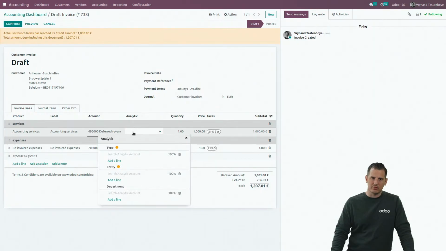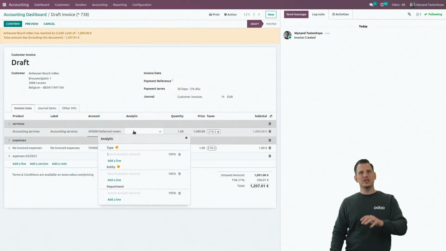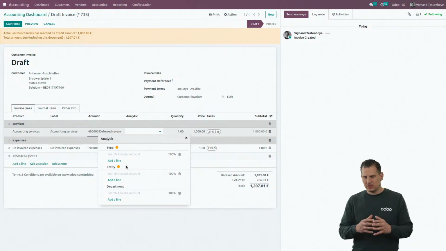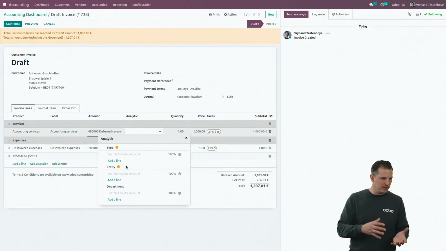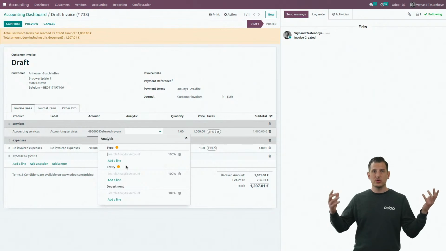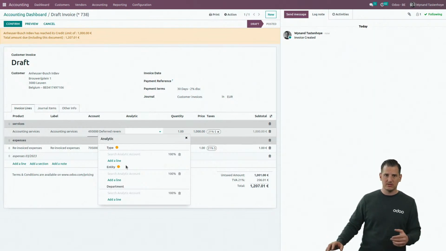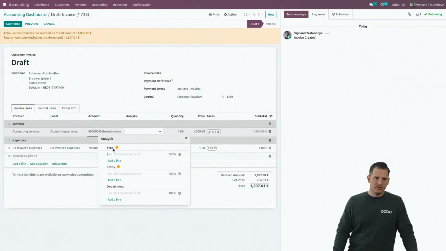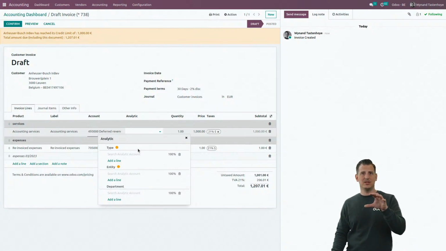So you can see if you click over there, we can see the different accounting plans, the different, call it however you want, analytic plans, analytic distribution, analytic, name it, dimension. This is what I mean with it. We have 3 dimensions over here, the type, the entity, and the department. The ones that are yellow are mandatory. So in this case, because it's a sales invoice, I made them mandatory.